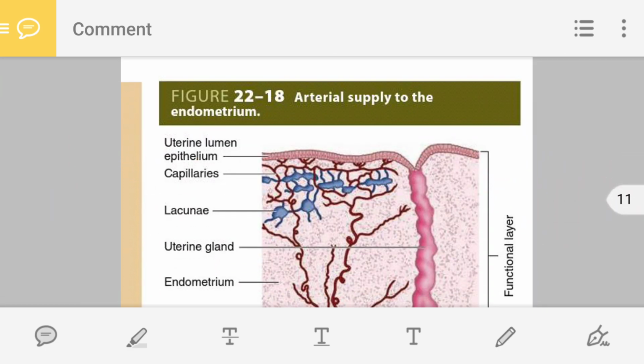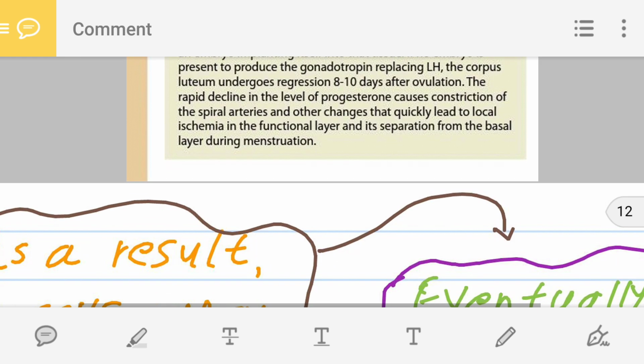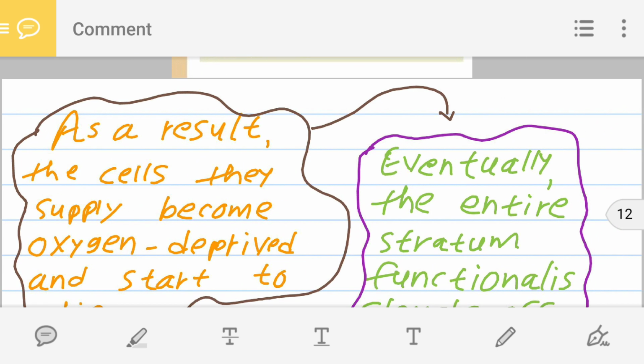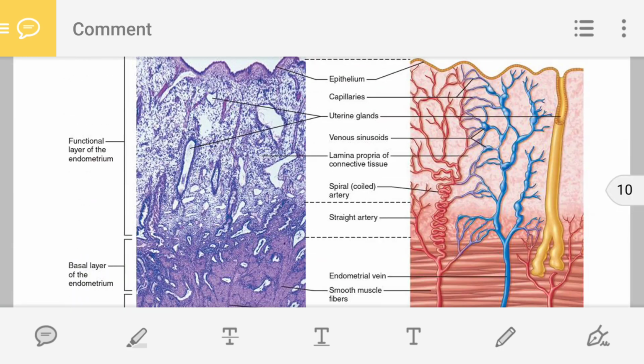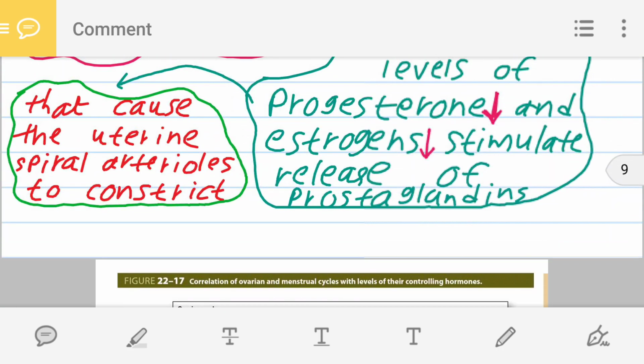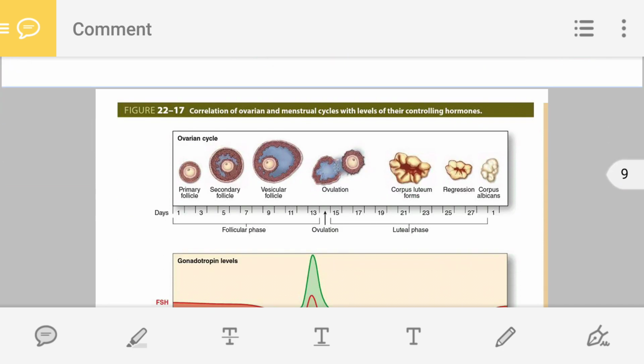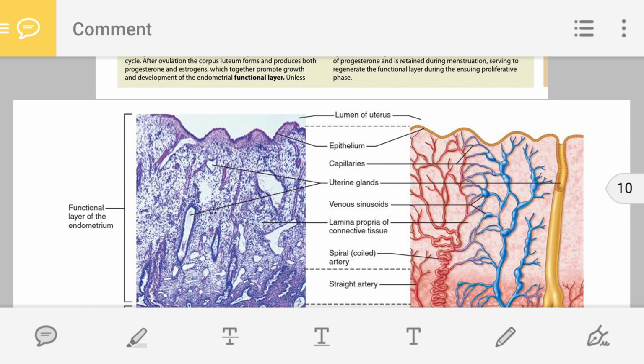So here I have written that thing also, the reason why this stratum functionalis is removed. That point I have explained.